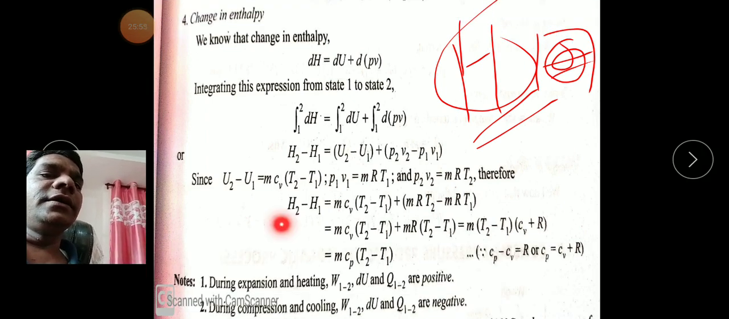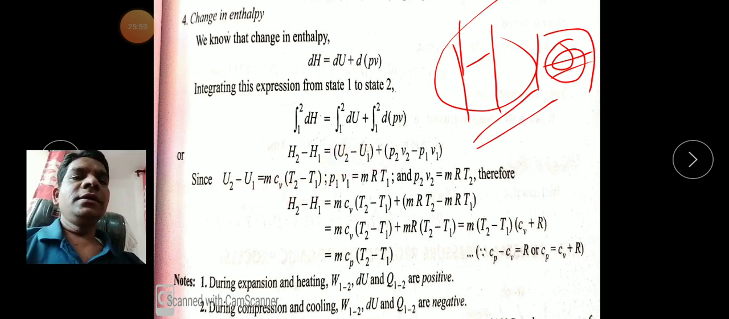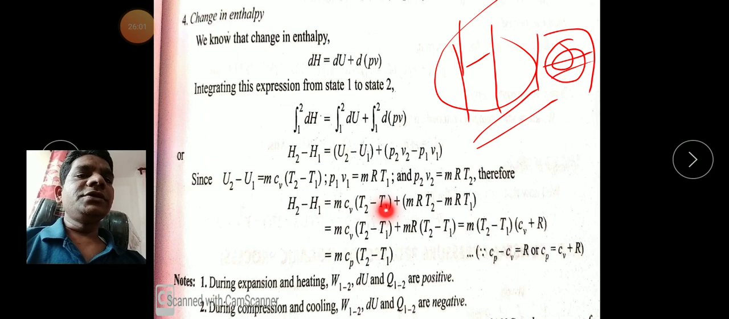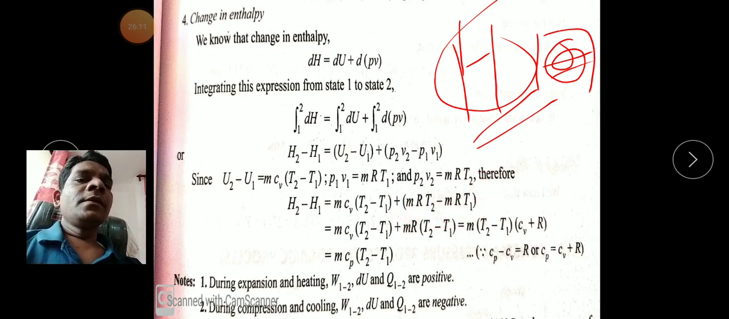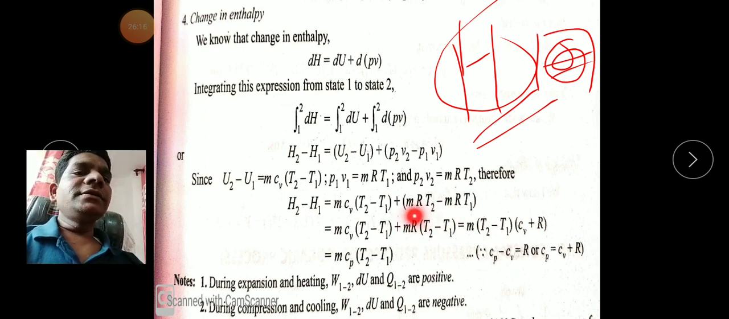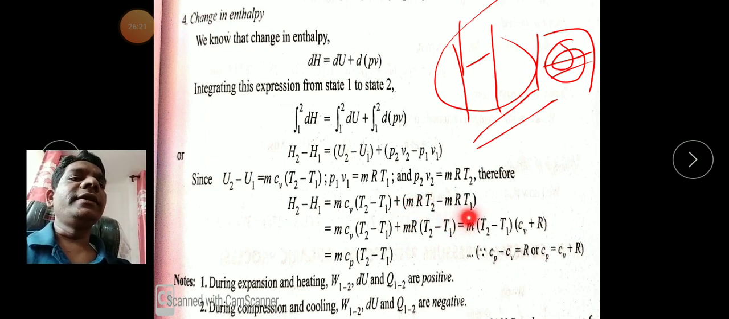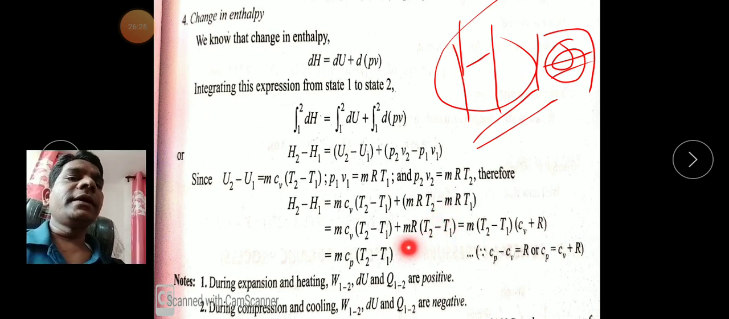We get H2 minus H1: this internal energy is replaced by the formula mCv(T2 minus T1), and P2V2 is replaced, using the ideal gas equation, by mR T2 minus mR T1. But here, what is the common term? The mass of the gas and the gas constant R. These two terms are constant, so mR comes out of the bracket. What is remaining here? T2 minus T1.